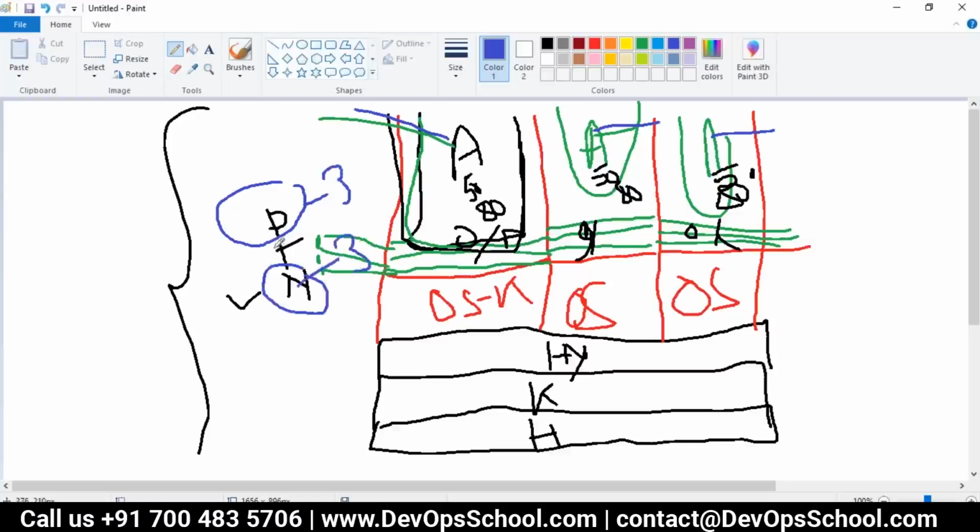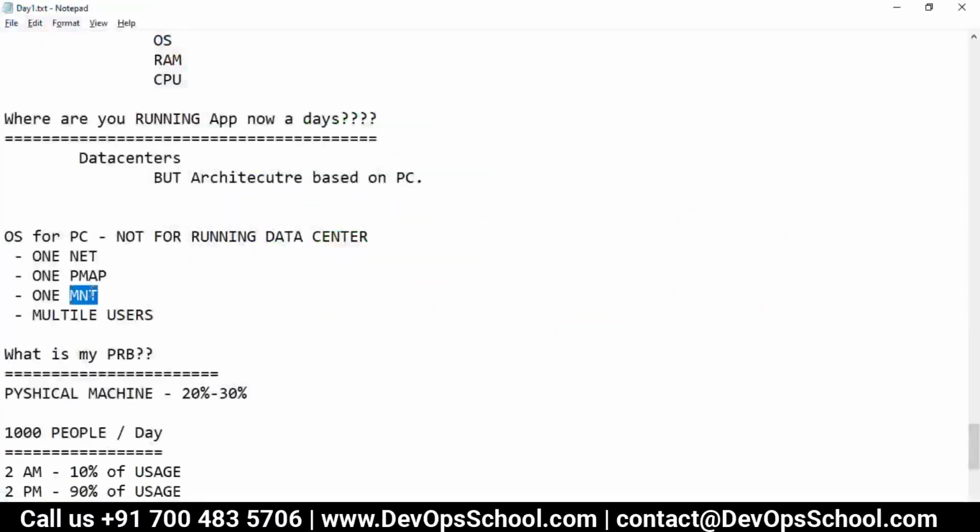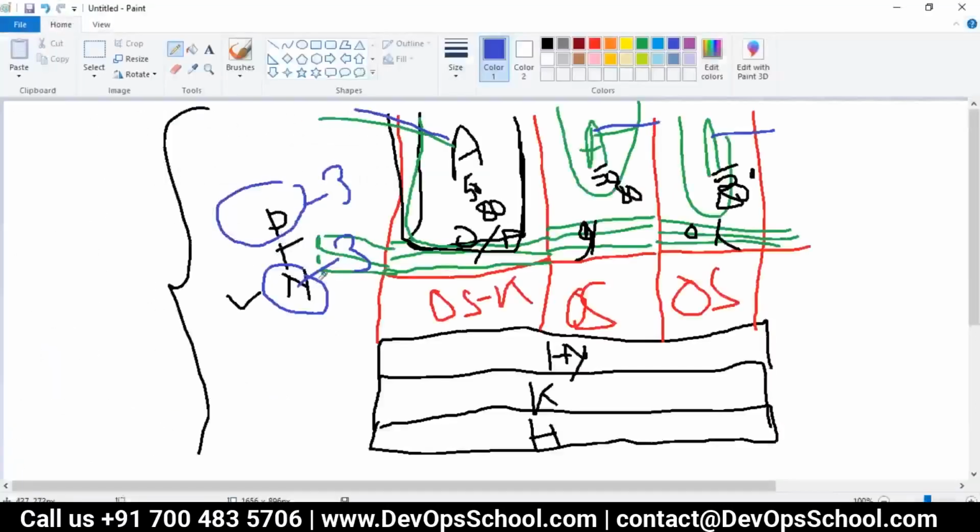How many networks do you need? Three. How many mounts? So for three applications you need three PID maps, three networks, three mounts, and three user spaces, three isolations. Yeah, three users. Correct. But you tell me what is the wastage?